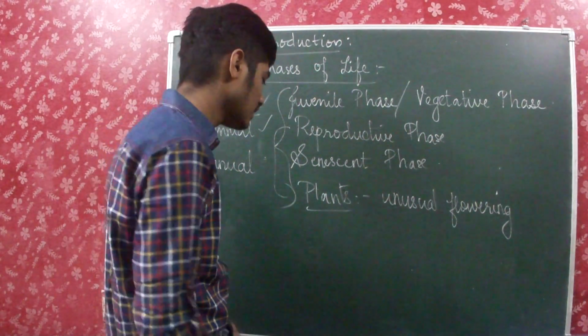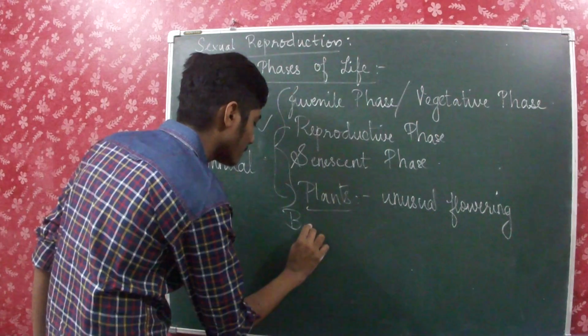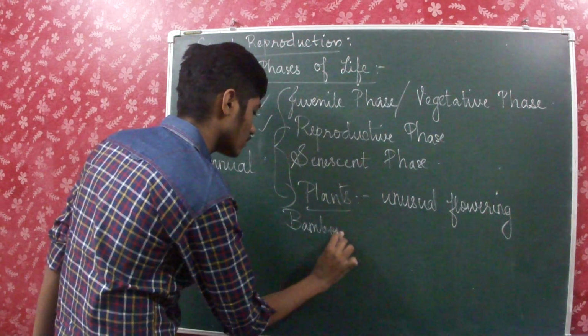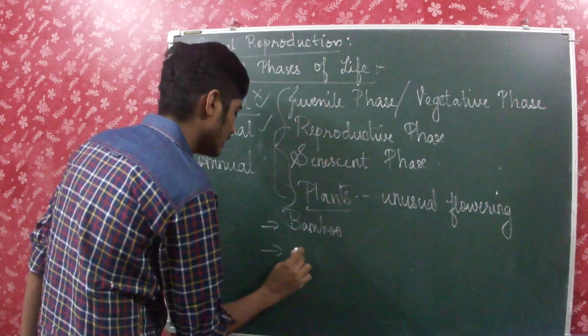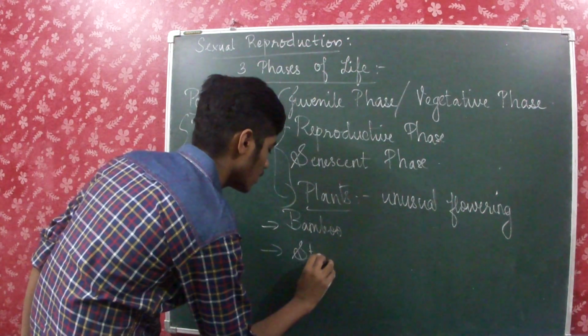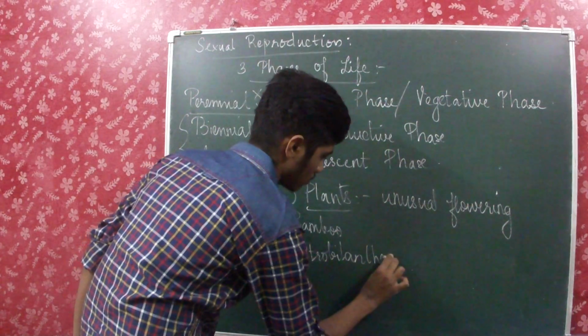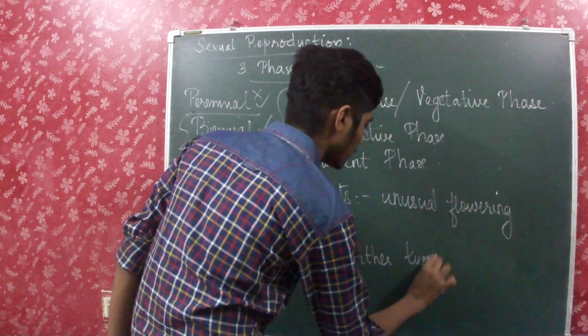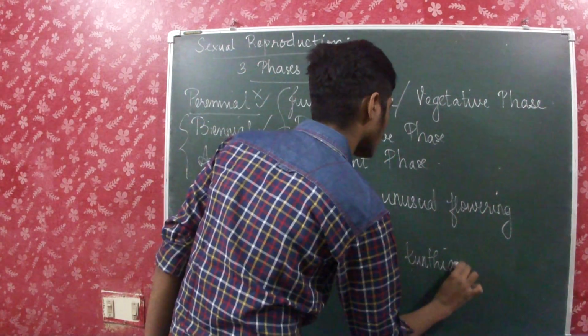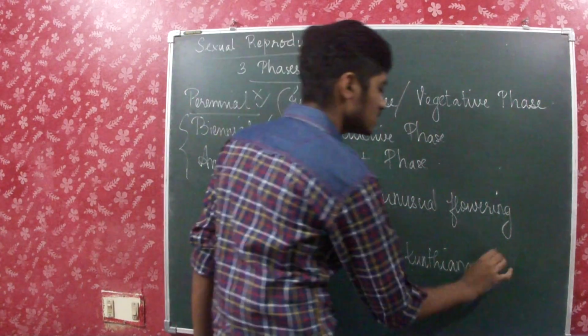One is bamboo, and the other is Strobilanthes kunthiana. So this is Neelakurinji.